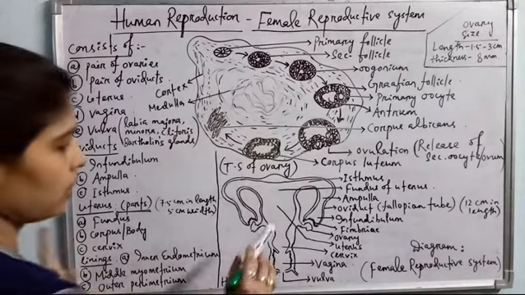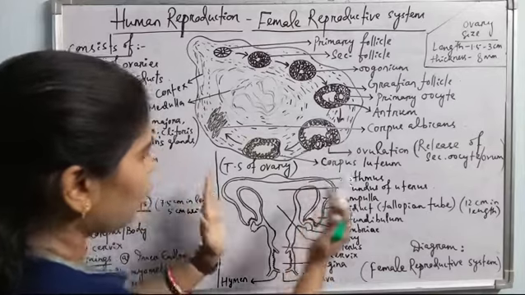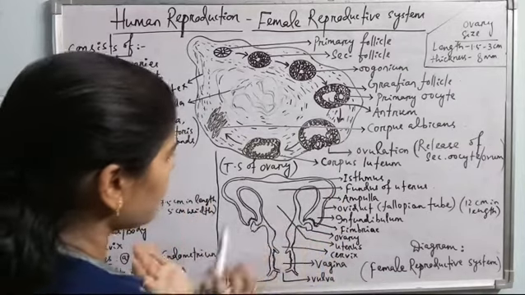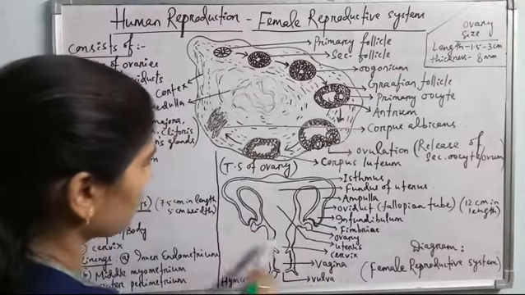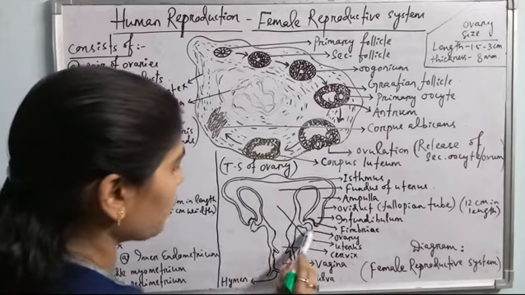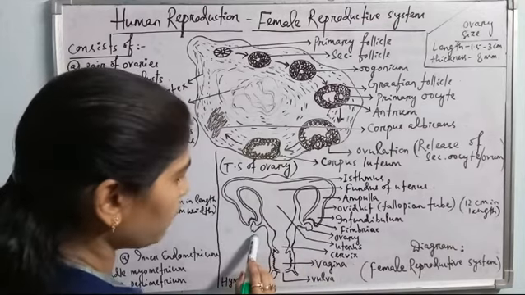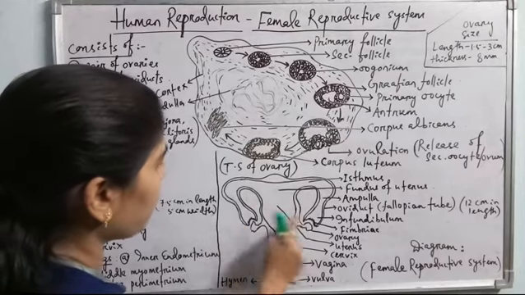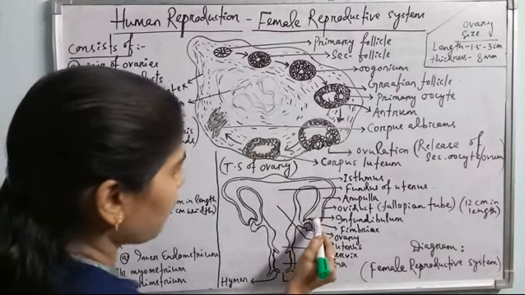Now come to the structure in details. Have a look at the diagram. I will tell you about the different parts here. See here, again, these are the pair of ovaries, and each of the ovary produces the ovum, alternately month-wise, and the ovum is collected by the infundibulum. Infundibulum is the proximal part of oviduct.